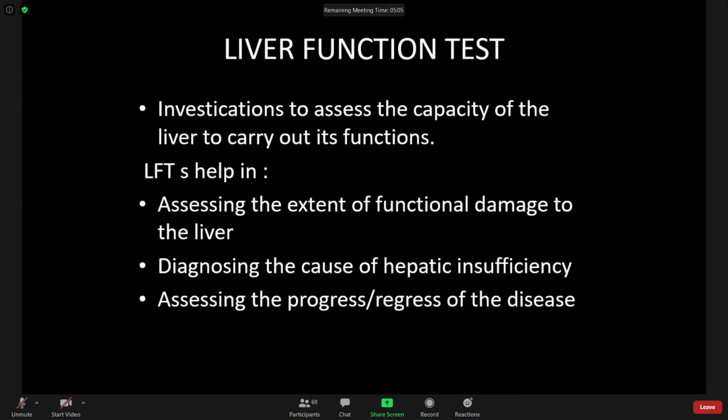So why will we do the liver function test? Because we can know the extent of damage to the liver, we can diagnose the cause of hepatic insufficiency, and we can also know the progress and regress of the disease.